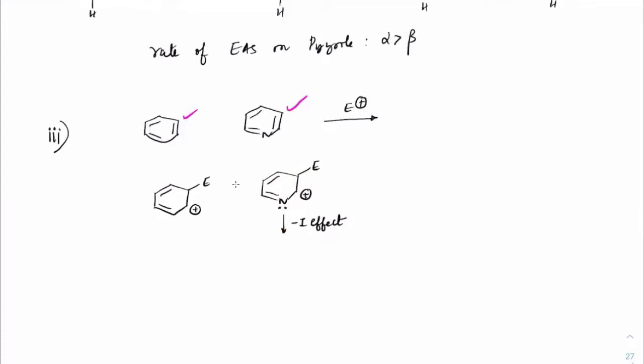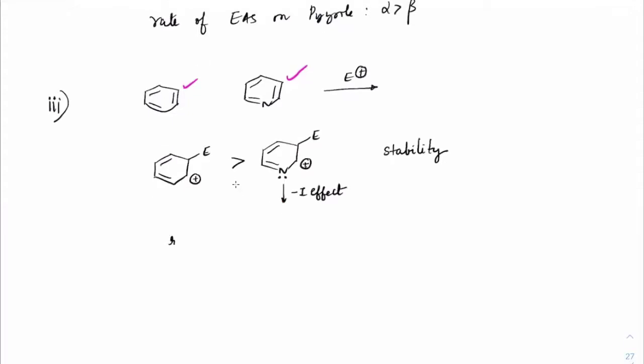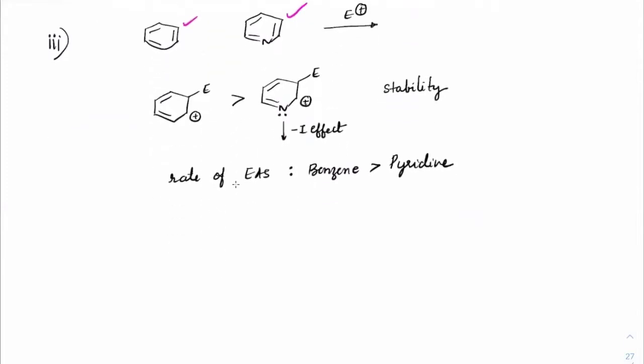So between these two canonicals, or these two arenium complexes, which is more stable? The first one is more stable than the second one. So what should happen to the rate now? If you check the rate of EAS and compare benzene and pyridine, benzene will give a better rate than pyridine. Yes, all of you understood this point?